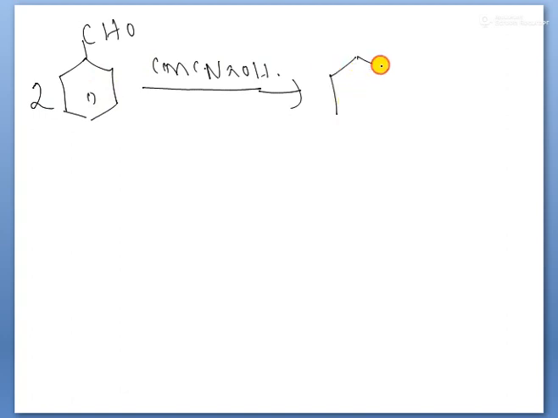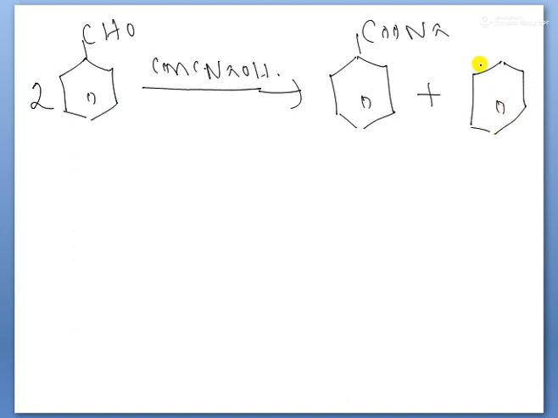Here 1 mole of benzaldehyde is converted into the salt of the carboxylic acid, that is sodium benzoate. The other compound undergoes reduction and is converted into CH2OH compound, that is called phenyl methanol also. So this is the B compound, phenyl methanol. This is the A compound.